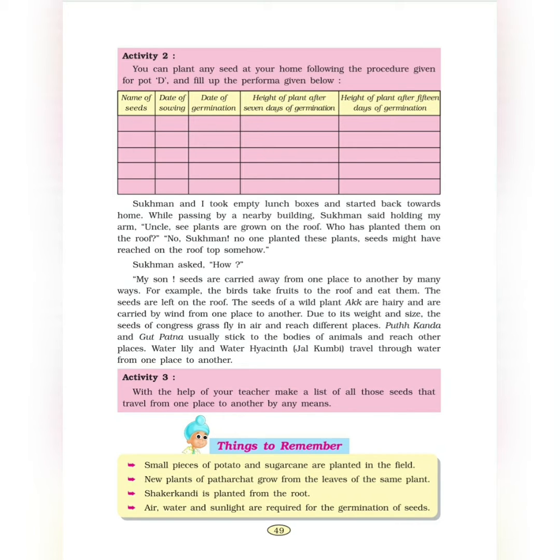Let's do this paragraph once again. Seeds are carried from one place to another in many ways. For example, birds take fruits to the roof and eat them and leave the seeds on the roof. Second, the wind blows away light seeds and takes them from one place to the other. And there are a few seeds that flow with the flowing water and reach different places.